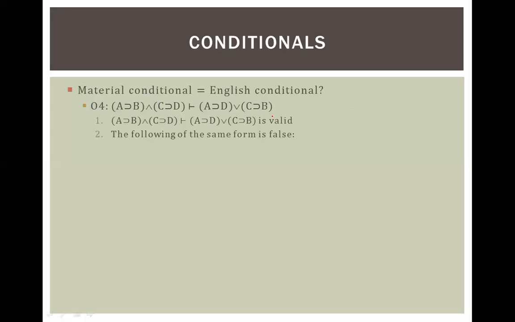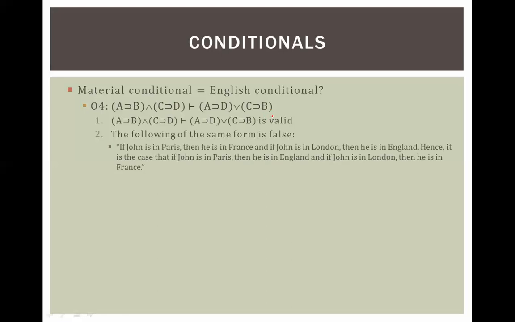So this is valid, but let me give you something of the following form, which is exactly the same as this. If John is in Paris, A, then he is in France, B. So this is A, B. And if John is in London, then he is in England.